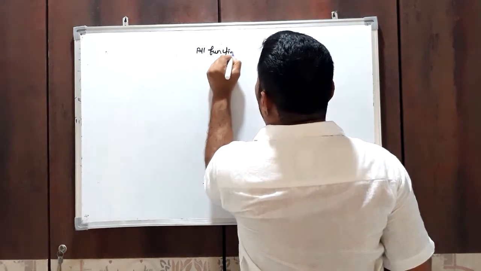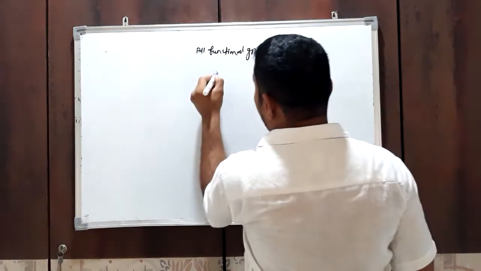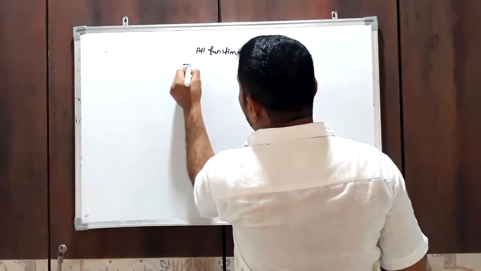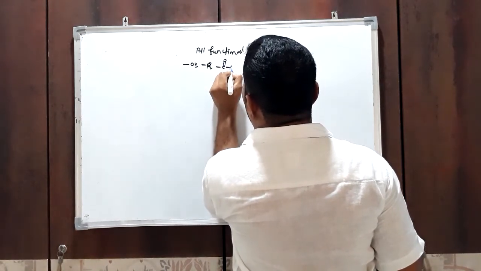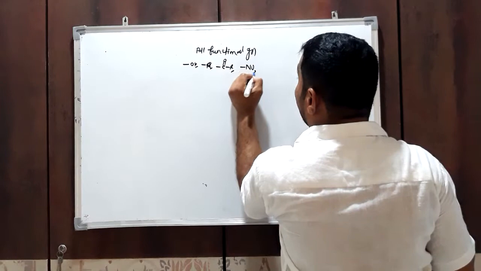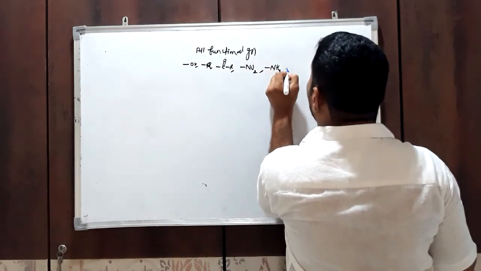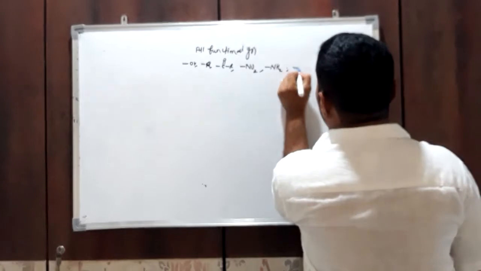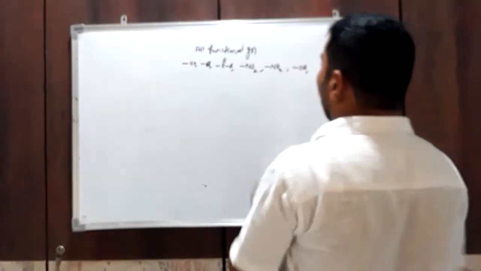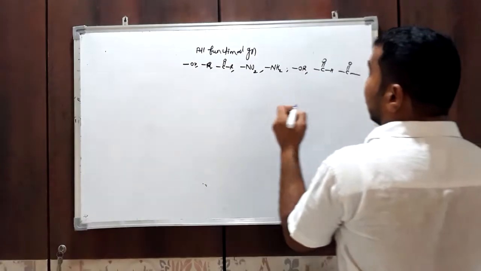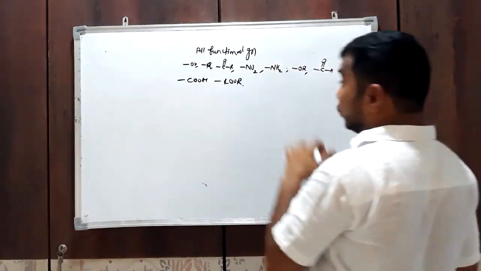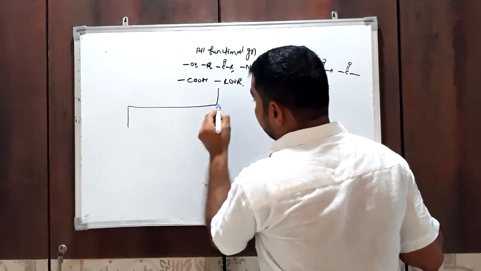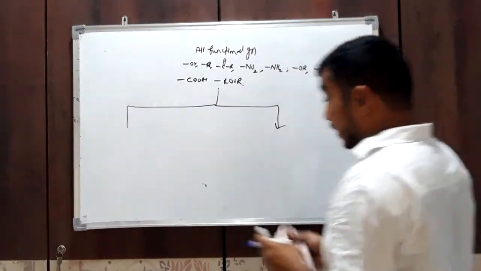All functional groups, OH, alkyl group, acyl group, nitro group, amino group, then methoxy, alkoxy group, and so on. Carbonyl group, aldehyde group, acid group, ester group. All these groups are classified into two types on the basis of their reactivity.